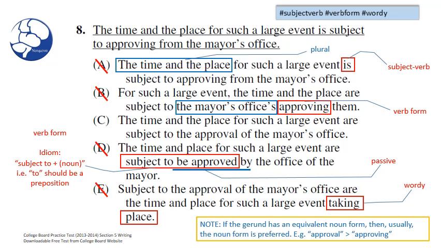This question was actually a very tough question, even though it involved simple concepts such as subject-verb agreement, verb form, and wordiness. The way that the sentence is written was very complicated. In order for you to get this question correct, I suggest that you have a tight grasp of these three concepts. Go to our archives and study our clips on subject-verb agreement, verb form, and wordiness.